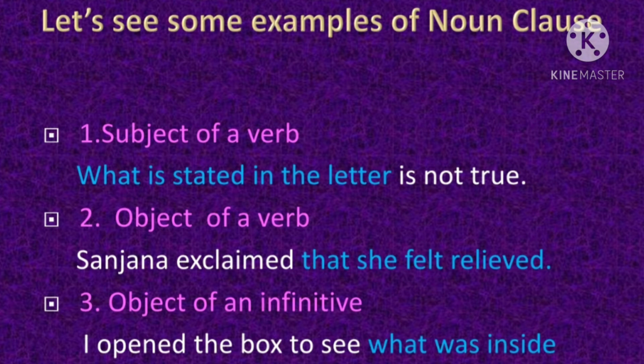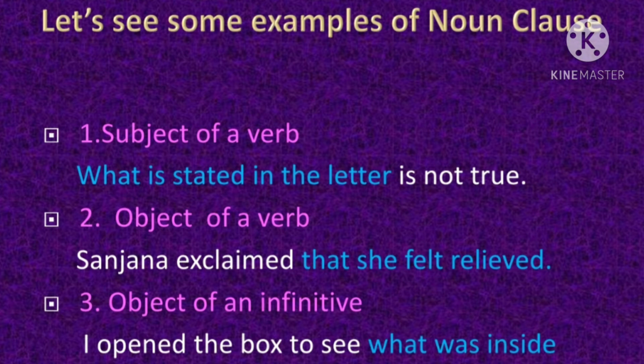Children, we have learnt certain rules to identify the noun clause. Here we can apply it. We need to ask the question what to the main clause to get the subordinate noun clause. So let's ask the question what. I opened the box to see what was inside. So the answer we are getting is the given noun clause.